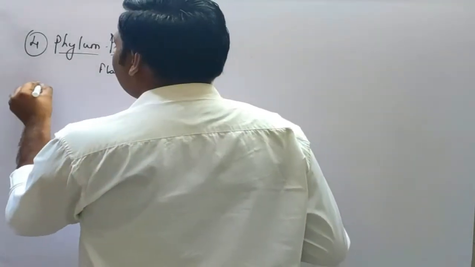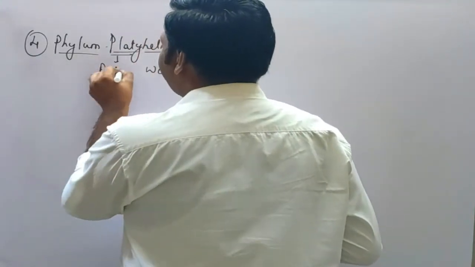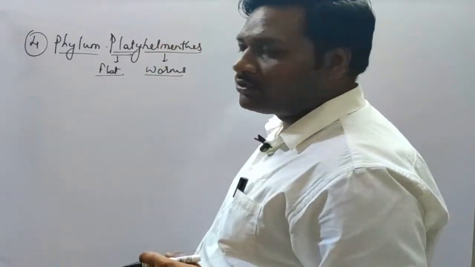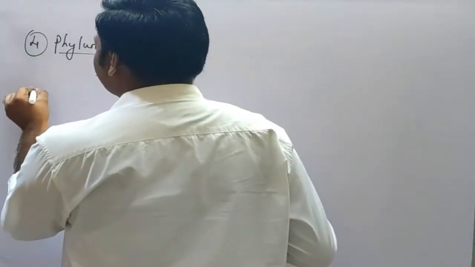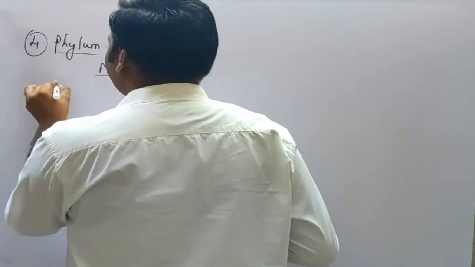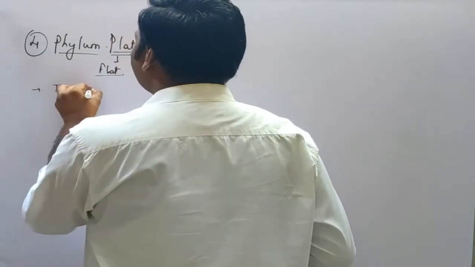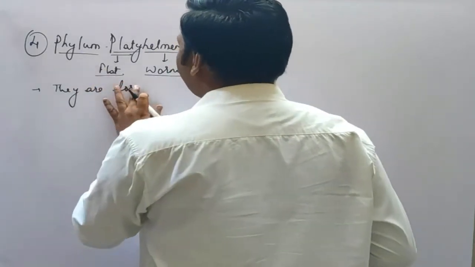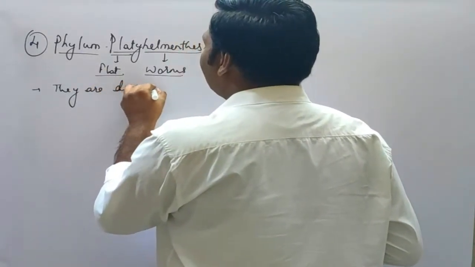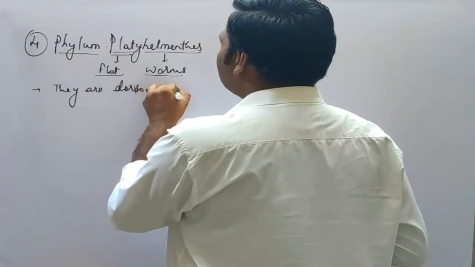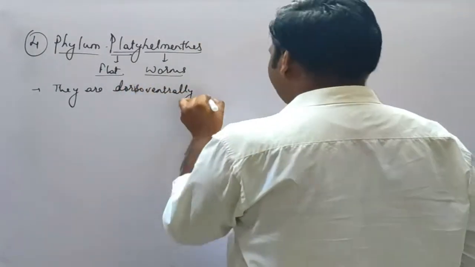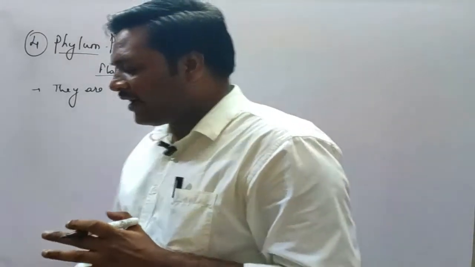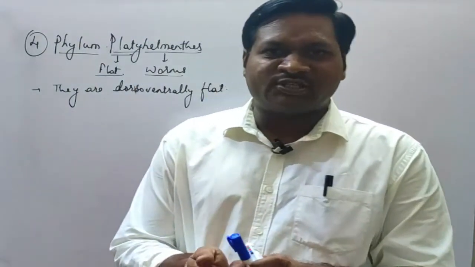Now, we have already taken the meaning: platy means flat and helminths means the worms. The first point is they are dorso-ventrally flat. What does that mean?